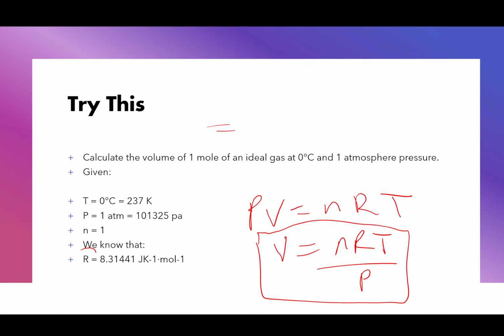What's the answer you guys got? Waiting on the answer.